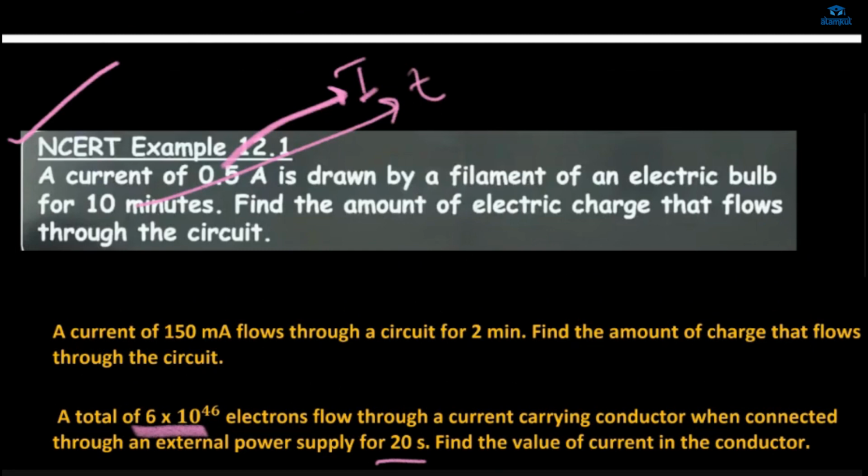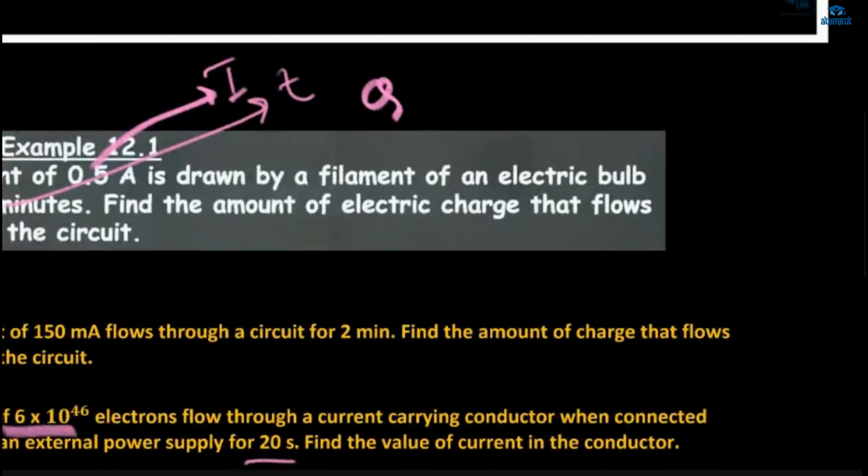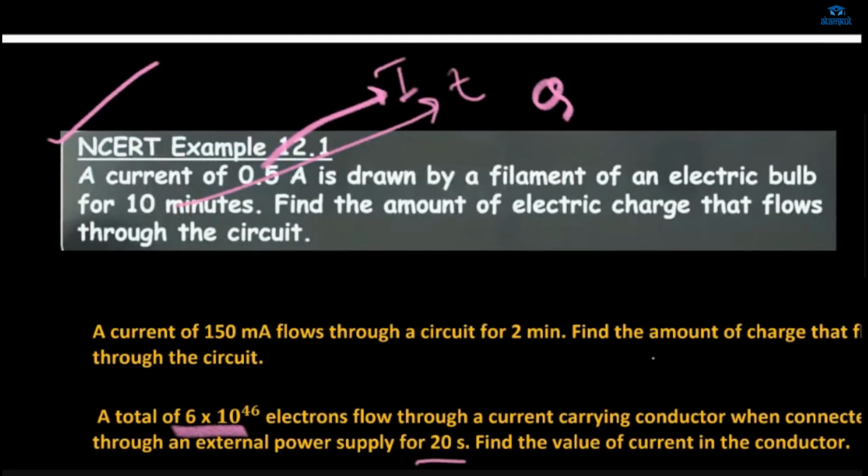Find the amount of electric charge. So you have to figure out Q. Q is equal to I into t. You just have to multiply these two numbers. But remember, you have to do 10 into 60, because you have to take the standard unit, seconds.